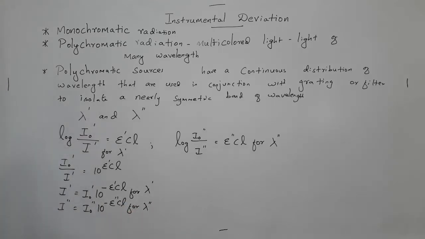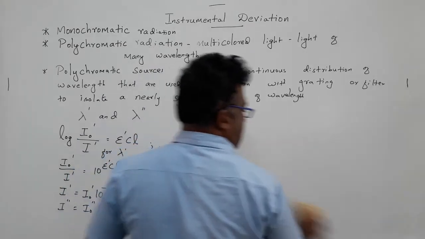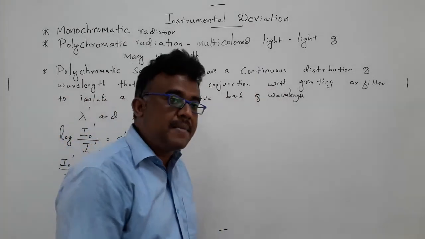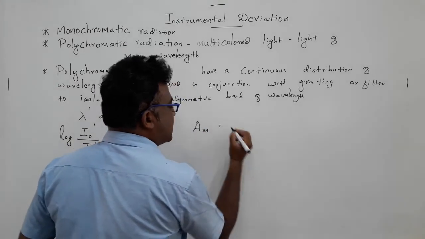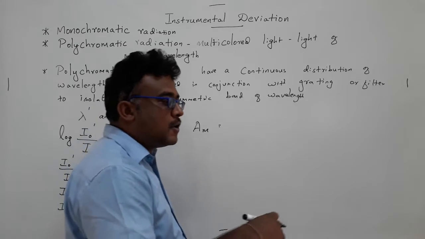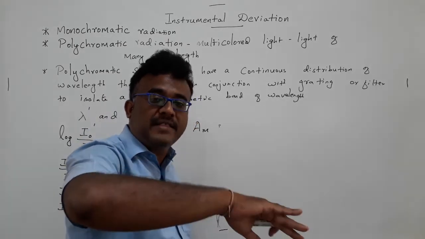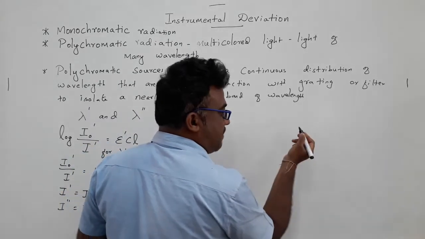Now let me write the absorbance. You have two wavelengths passed through the solution, so the measured absorbance is based on the sum of intensities emerging from the solution.